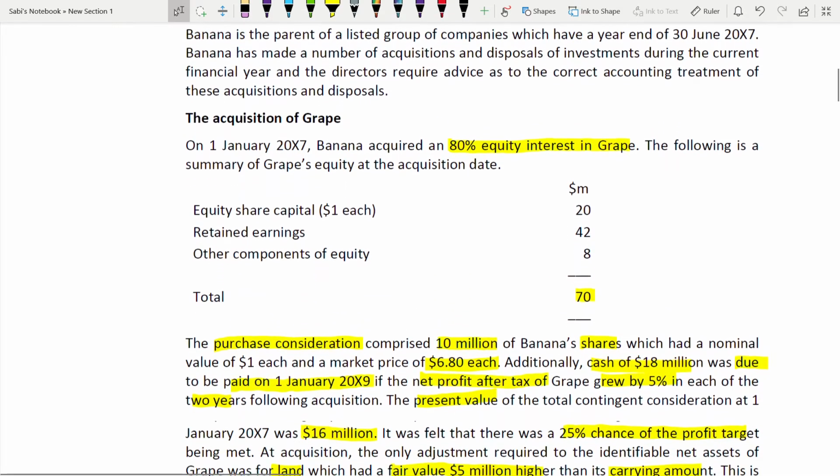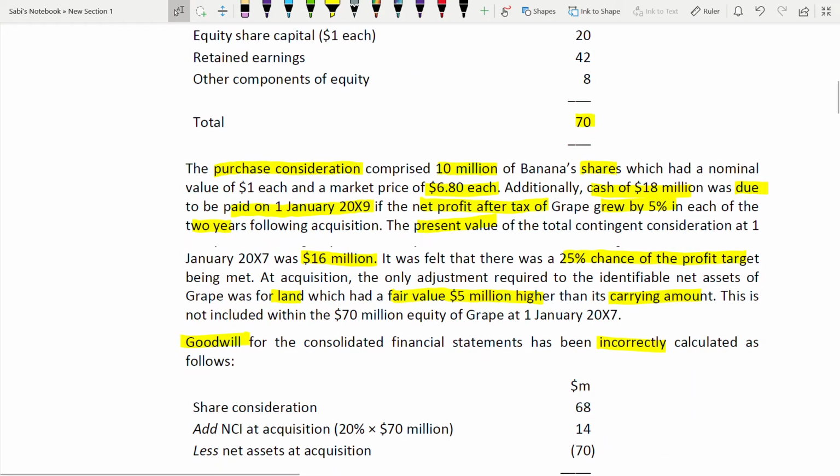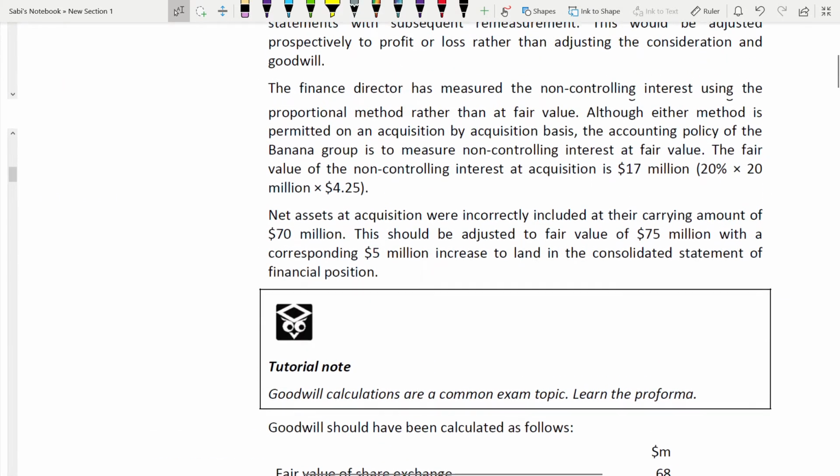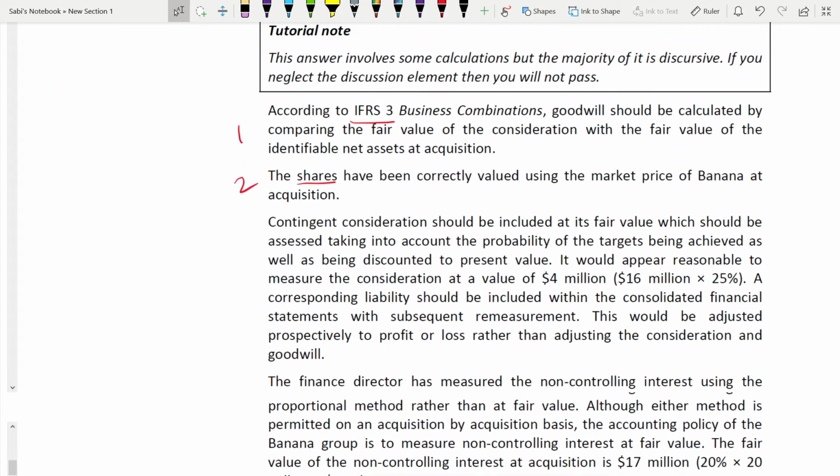So it is 10 million shares and the price was 6.8. The consideration was 10 and market price was 6.8, so 6.8 into 10 is 68. That's how they have got 68 here. So they are saying it is correct. If something is correct, you write correct. If something is wrong, you write wrong and then correct it. It's not enough to write it's wrong. You have to correct it also.